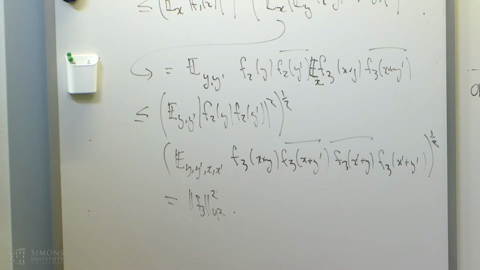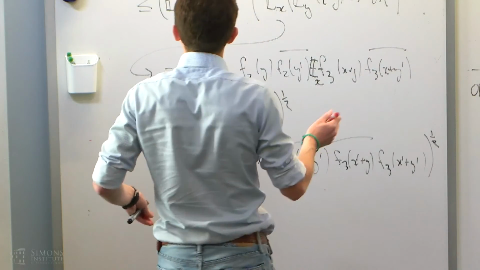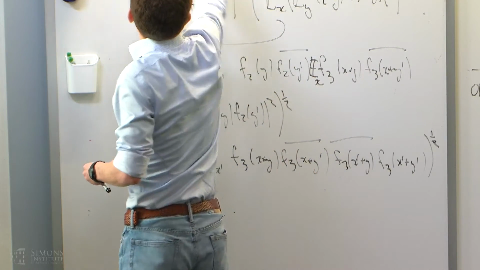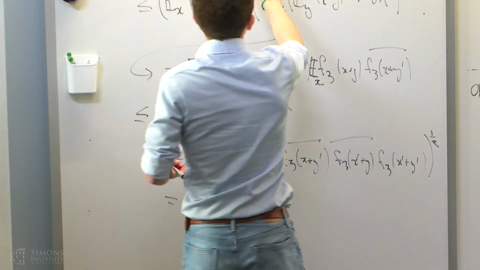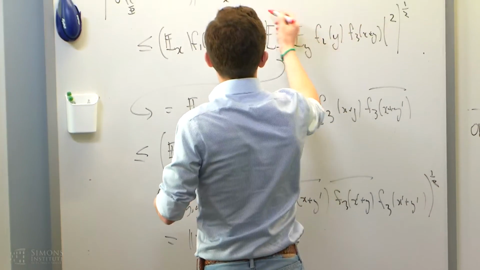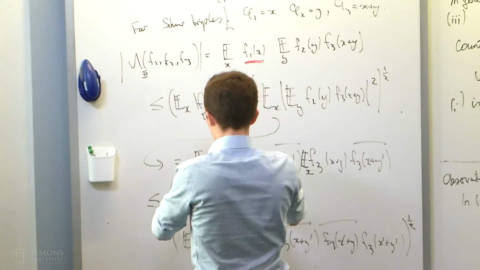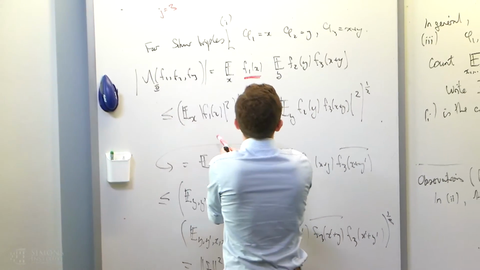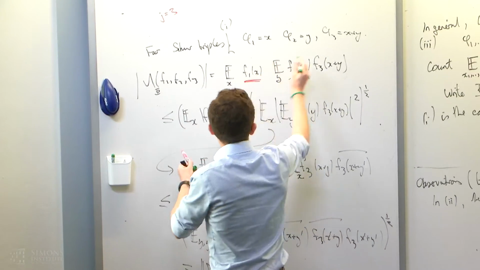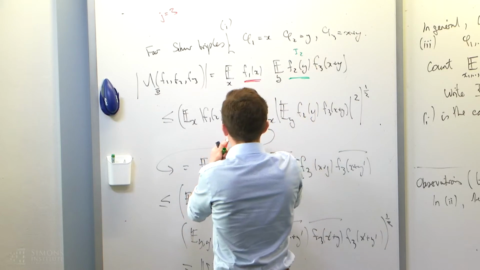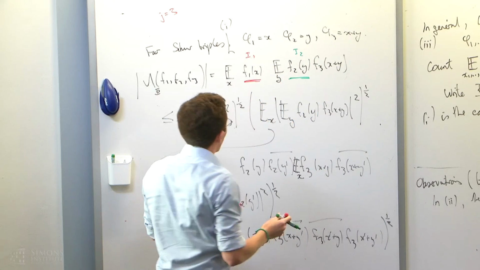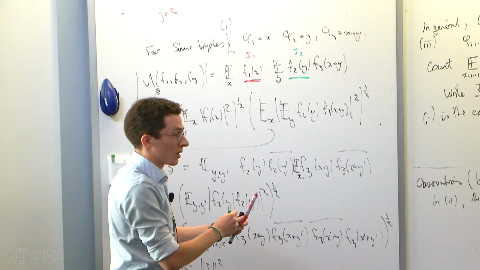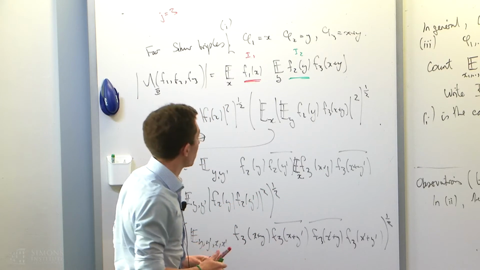And so the way that this is a special case of the proof of the general Cauchy-Schwarz complexity result is that I'm interested in f3, so I'm setting j equals 3, and I'm going to pigeonhole these three forms x, y, and x plus y, where this is my first class, and so this is the entirety of I2, and this is the entirety of I1. And you observe that x plus y is not in the span of x, and it's not in the span of y, and therefore this goes through and it gets you that bound.